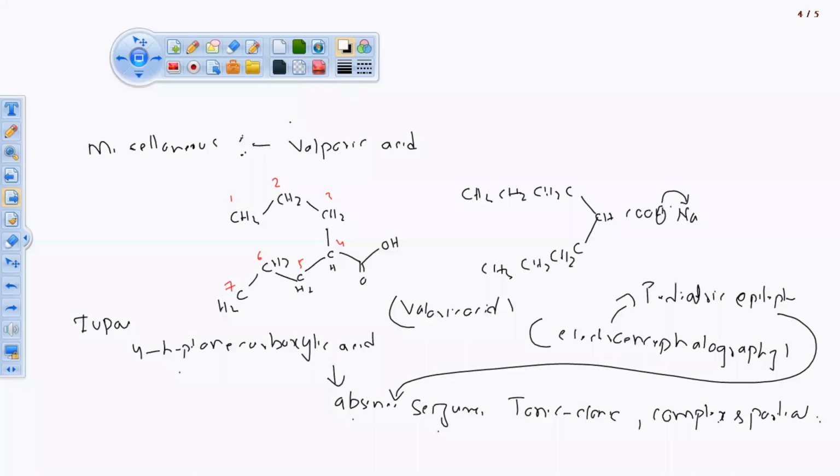Overall, this drug is used in the treatment of children having electroencephalographic syndrome, that is EEG. So to treat this, valproic acid can be used. So this is the miscellaneous drug uses, done.